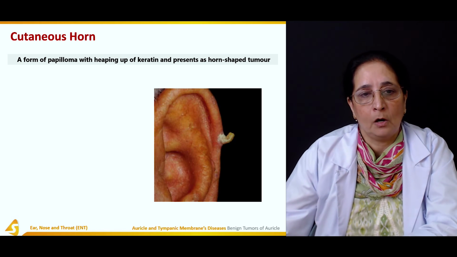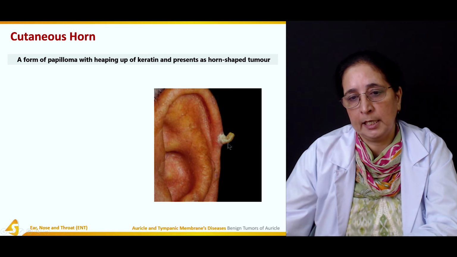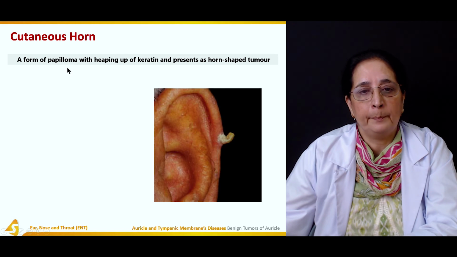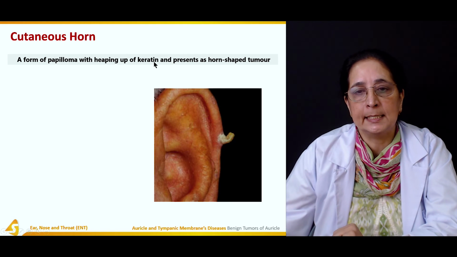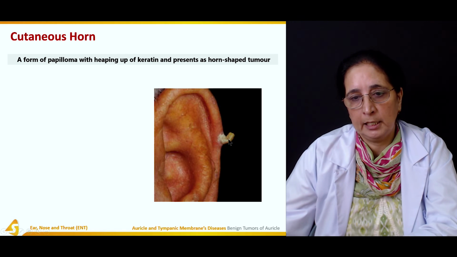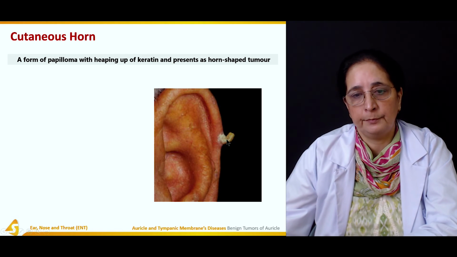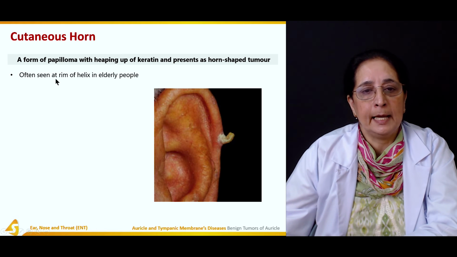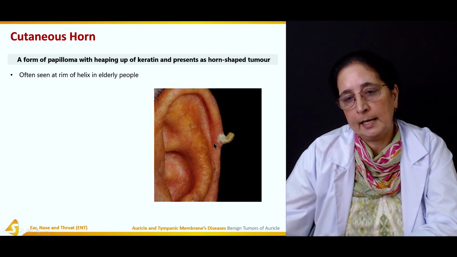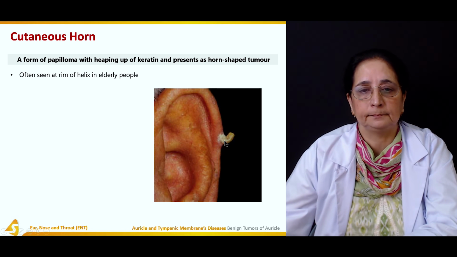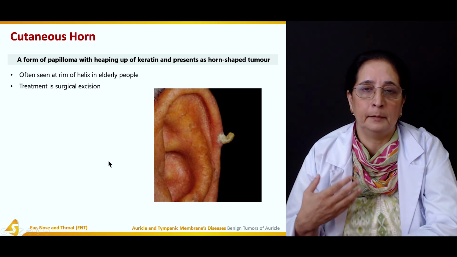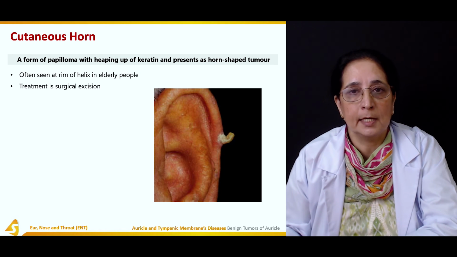Next, cutaneous horn. If you see here, this is the cutaneous horn present here. It's a form of papilloma with heaping up of keratin and presents as a horn-shaped tumor. So this is the cutaneous horn, which is the horn-shaped tumor. Often seen at the rim of the helix in elderly people; this is the rim of the helix, and this cutaneous horn is present there. Treatment is by surgical excision. As with any other benign tumor, surgical excision is recommended.